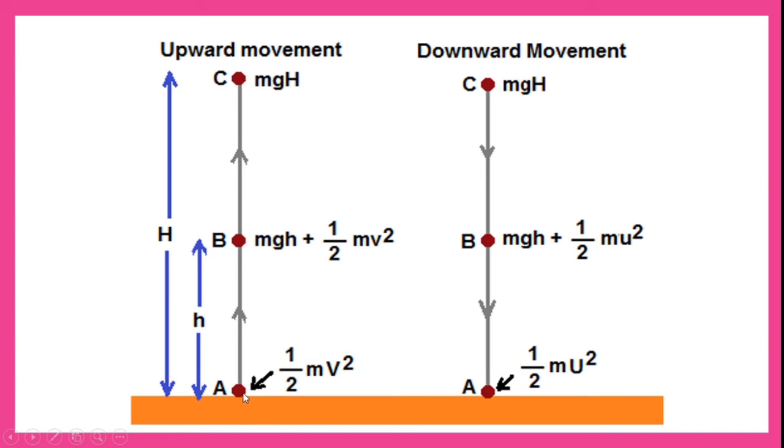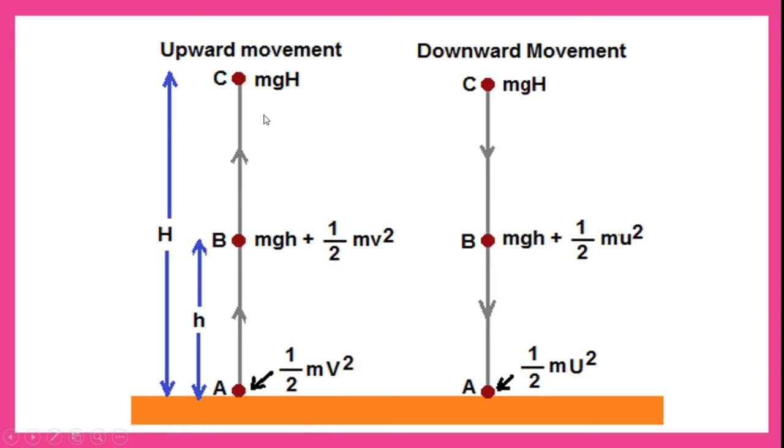At the ground point A, there is no height, and we know that potential energy is directly proportional to height. So when there is no height, h is equal to 0, and there won't be any potential energy at point A. Hence all the energy will be in the form of maximum kinetic energy. When potential energy is minimum, remember that kinetic energy will be maximum. Hence at point A, whatever energy is there is in the form of kinetic energy, so the ball possesses energy of half mv square. This is how we calculate.